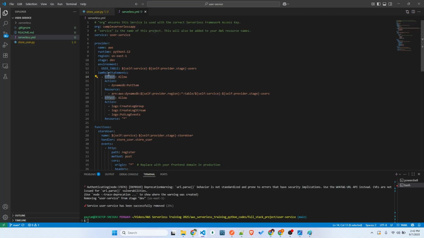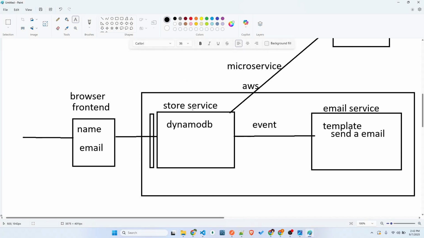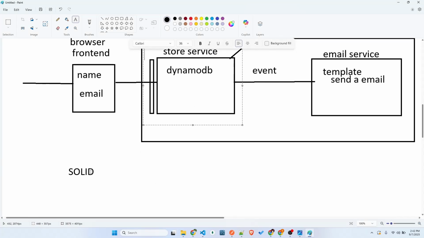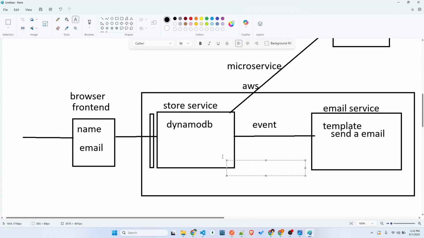And the IAM role. I said this is one of the good ways to learn. So this is a service with only a single responsibility. What it does is it just stores the data in DynamoDB. That's it. This DynamoDB then triggers an event. That's it. So there are only one or two operations done by this Lambda service.